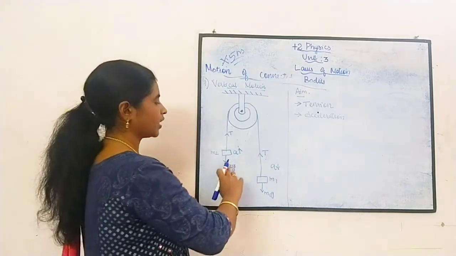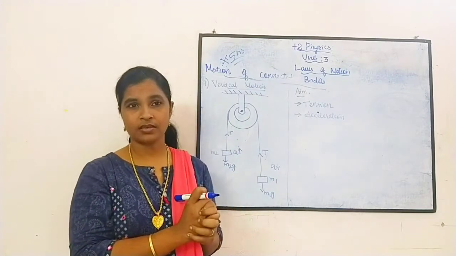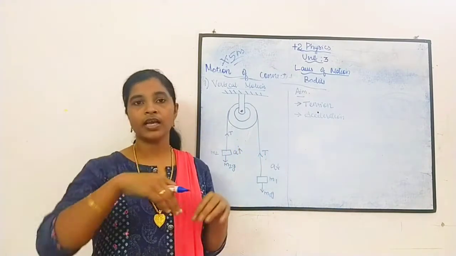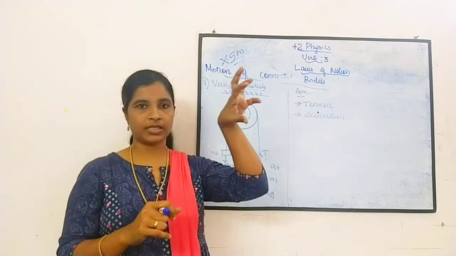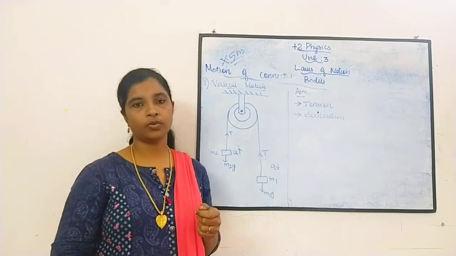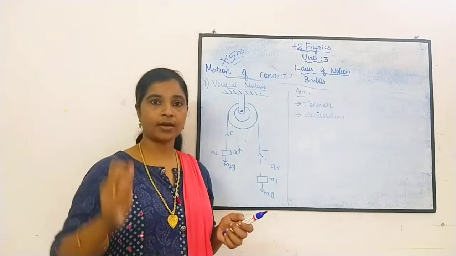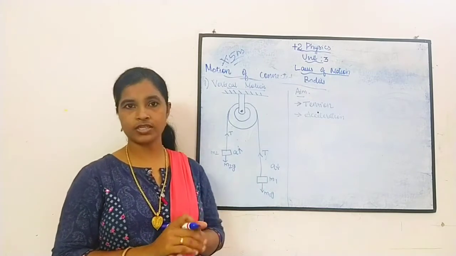Okay, suppose we are connecting these masses over the pulley. So what happens? Just imagine, pulley means what? To draw water from the well, we use one thing, that is called a pulley. When you put a rope over the pulley, what happens? The side where the mass is greater will accelerate and move, right? The same thing we are going to discuss here.